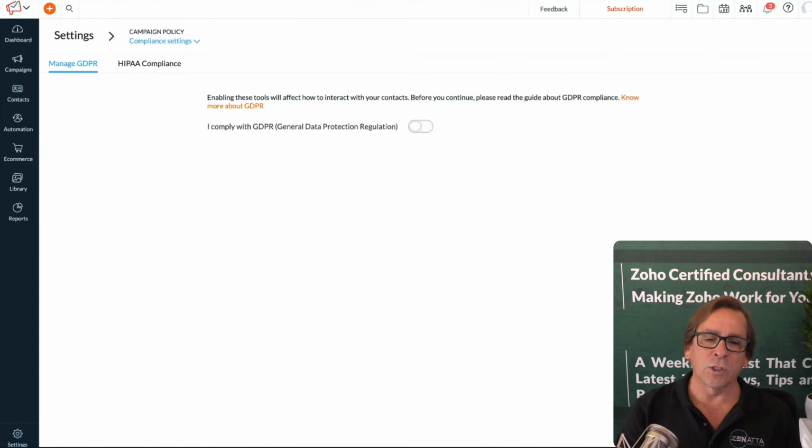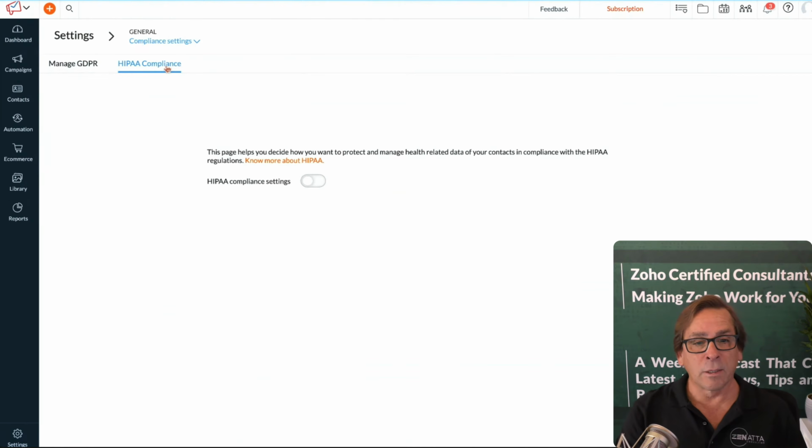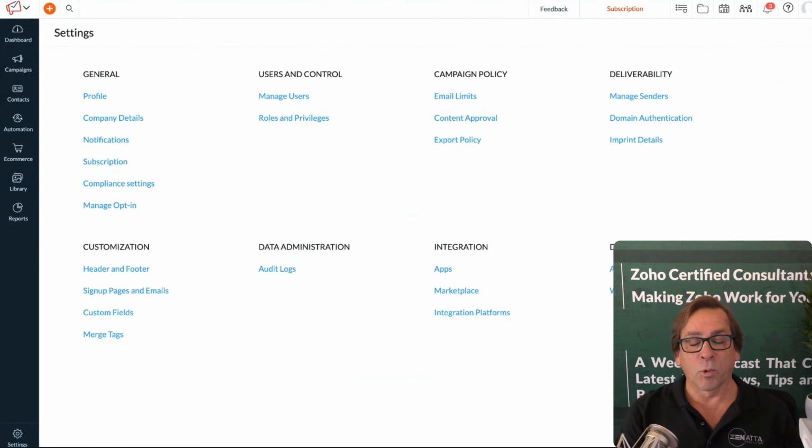So this is where you can turn on GDPR. So if you are over in the EU, you will want to turn this on. If you're in any type of medical company doing anything with medical, you'll want to comply with HIPAA, and you can set on those HIPAA compliances as well there. So that's a very important tag.